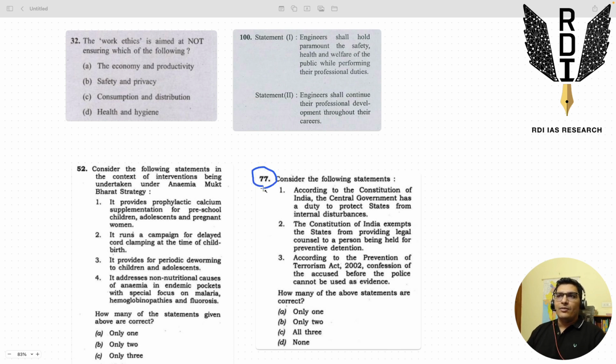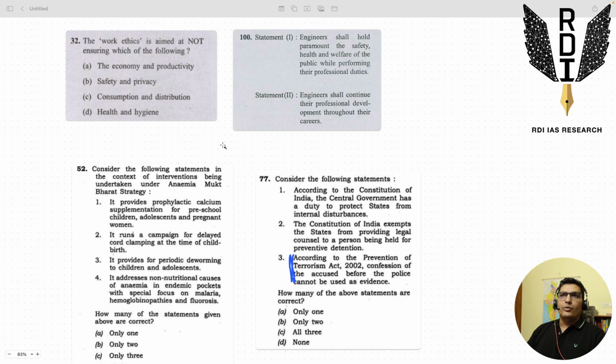Similarly, we had this question 77th of 2023 paper. Look at the third statement. According to POTA, Prevention of Terrorism Act 2002, confession of the accused before the police cannot be used as evidence, right? Somebody who has been preparing for many years will probably know this statement via knowledge also. So the veterans in civil services exam, 3 attempts, 4 attempts, may know via knowledge, but for a general 21-year-old first attempt student, in 1 year of preparation, the third statement will be pretty deep.